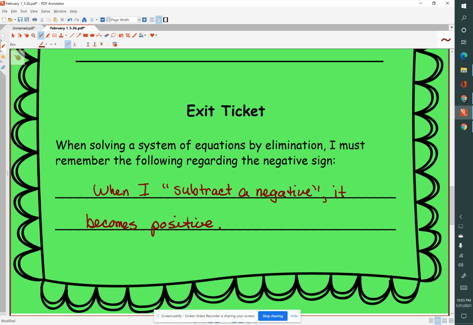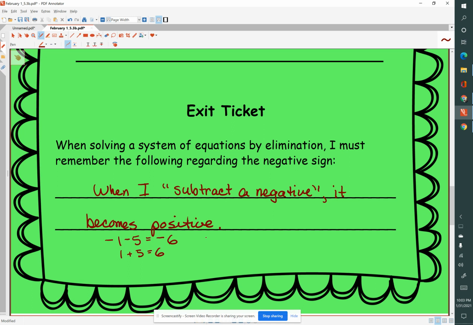And just think back to your integer work when you first learned about integers. So if you have negative 1 minus 5, that equals negative 6. Okay, just like 1 plus 5 equals positive 6.